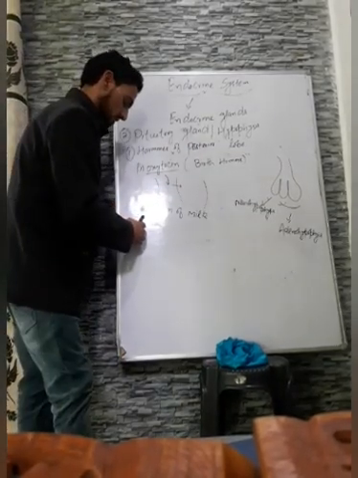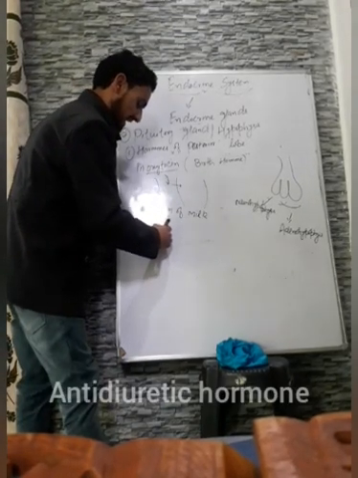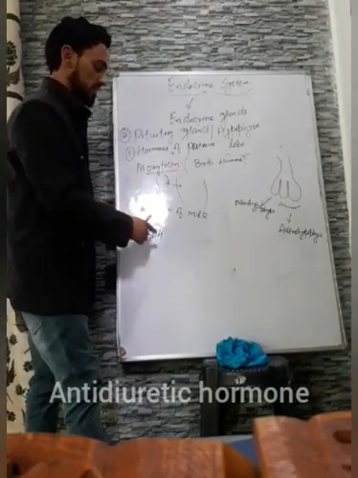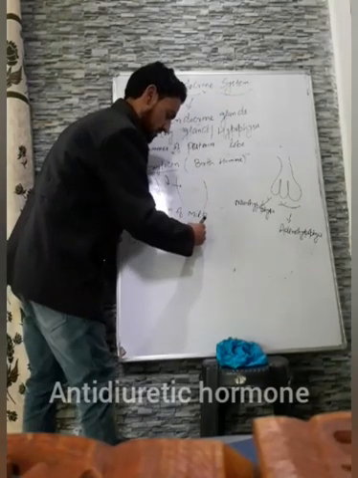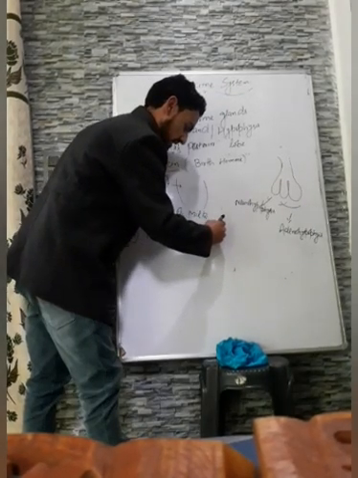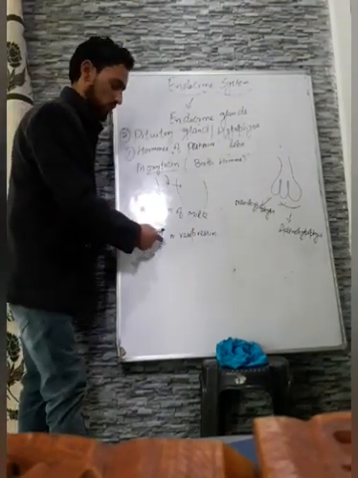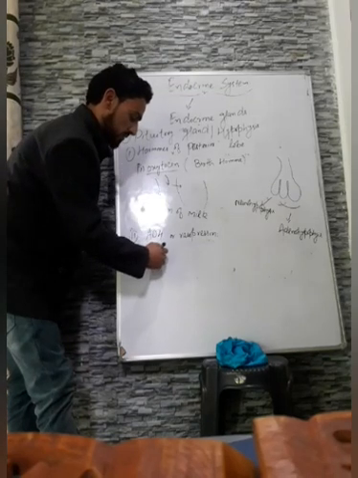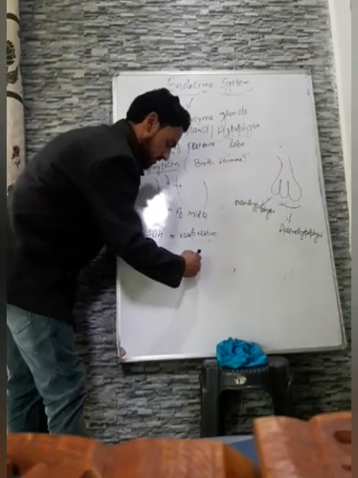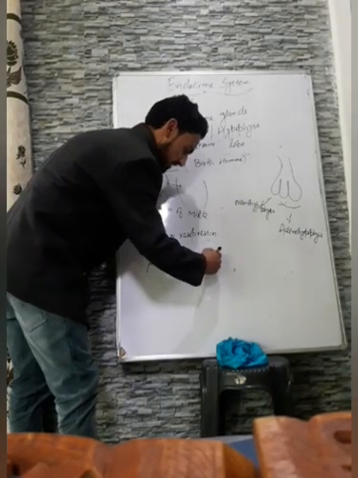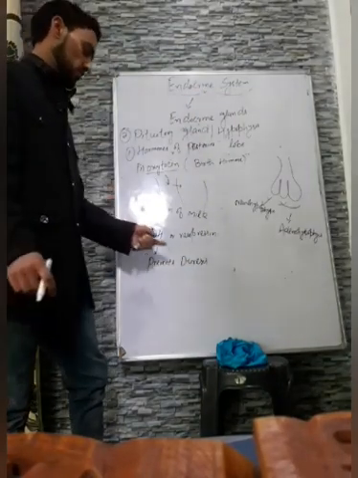The last hormone produced by the posterior lobe is ADH, which stands for antidiuretic hormone. We have studied it already in the human excretory system. This is also known as vasopressin. Anti means against, so antidiuretic hormone prevents diuresis. Diuresis means the passing out of urine after immediate intervals of time.